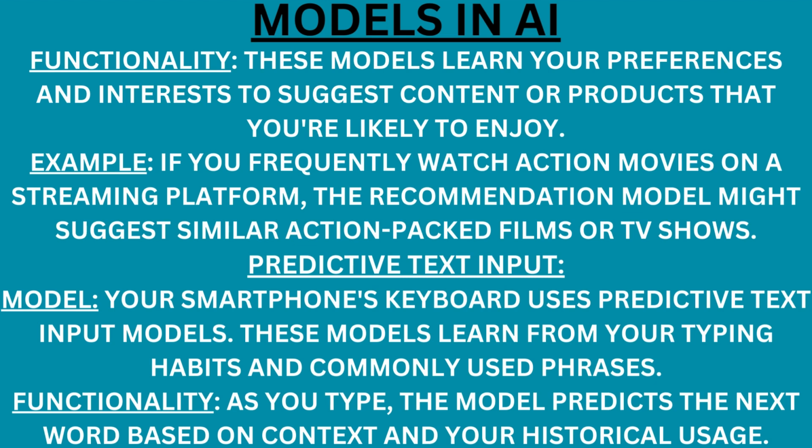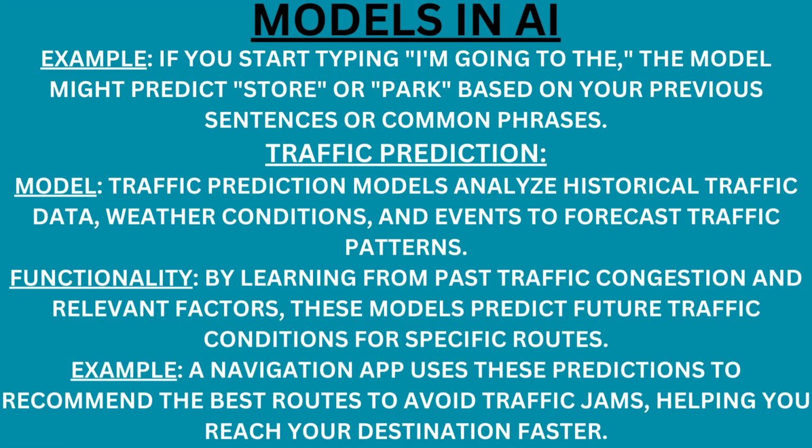Predictive text input model. Your smartphone's keyboard uses predictive text input models. These models learn from your typing habits and commonly used phrases. Functionality. As you type, the model predicts the next word based on context and your historical usage. Example, if you start typing "I am going to the", the model might predict "store" or "park" based on your previous sentences or common phrases.